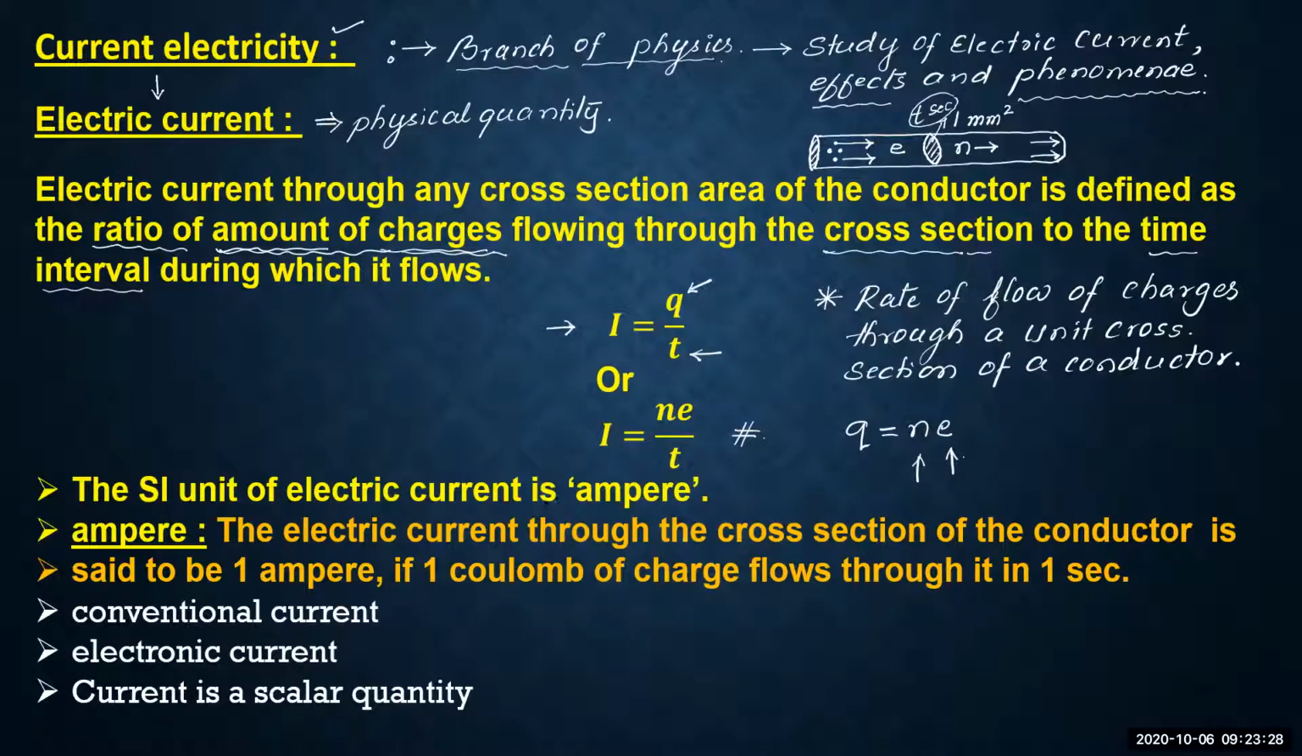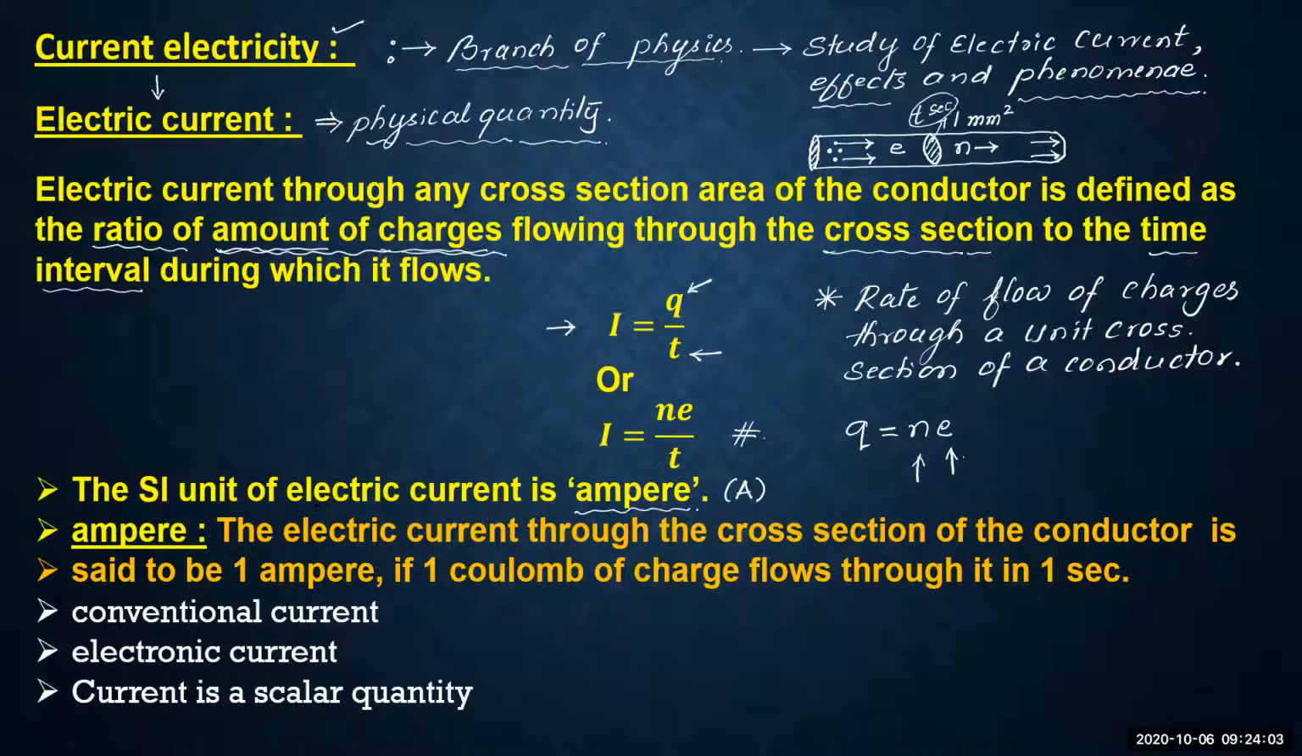Now, as I told you, dear students, it is one physical quantity. It is a measurable thing. We can measure the magnitude of the electric current and we can express it in terms of one SI unit. Yes, therefore the SI unit of electric current is ampere, and symbolically it is represented as capital A. Okay, ampere. So how is this ampere defined?